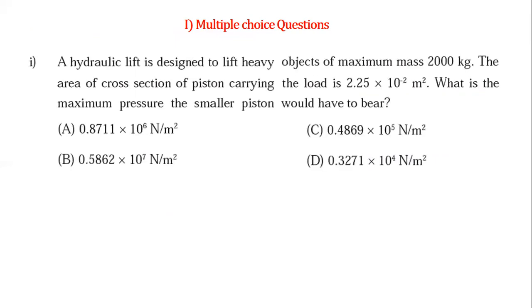Now here, chapter number 2, mechanical properties of fluid is over. Now let's see the MCQs. I will give you the hint only, you have to solve.